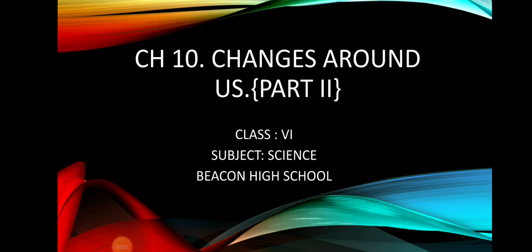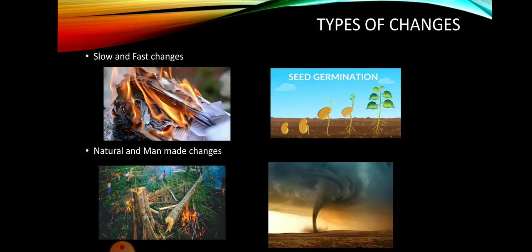Hello, so we are back with our part 2 of chapter 10, Changes Around Us. In the earlier part, we have seen what are the different changes that occur and what are the causes that lead to the change. Now, in this particular part, we are going to talk about different types of changes. The first change that we are going to talk about is slow and fast change.